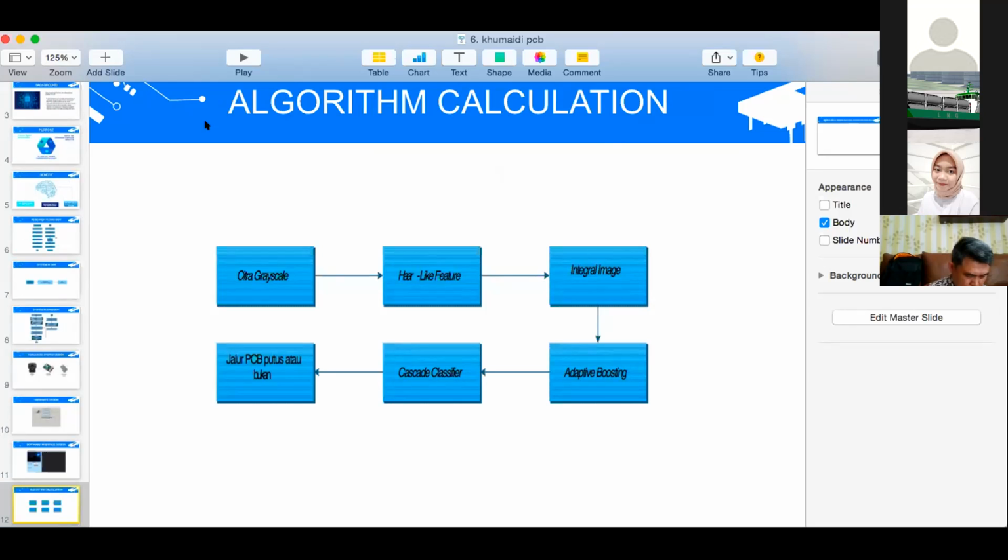After the highlight feature, it will be faster to detect. We use the integral image, and then adaptive boosting, and then a cascade classifier, and it can decide whether the PCB is defective or not.